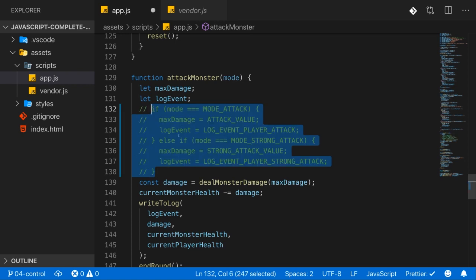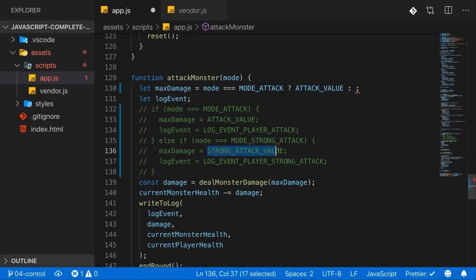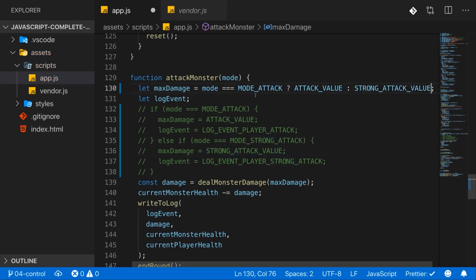But in some cases, you also can save some extra code by using ternary operators. For example, here we can comment out the if statement and set max damage equal to, and now I check if mode is equal to mode attack. And then if that's true, separated by a question mark, I assign the value to max damage that should be used if mode is equal to mode attack. So basically attack value here. And otherwise, separated by a colon, I use the else case. So in this case, strong attack value. And now we set that variable to either attack value or to strong attack value based on this condition. So on this condition, if mode is equal to mode attack.